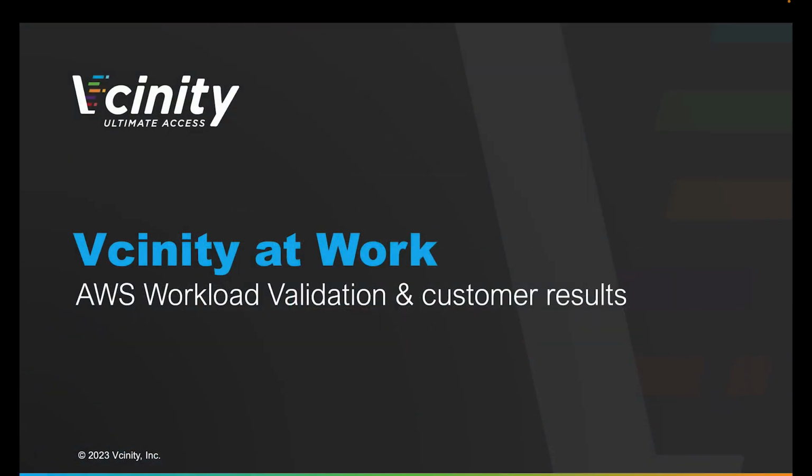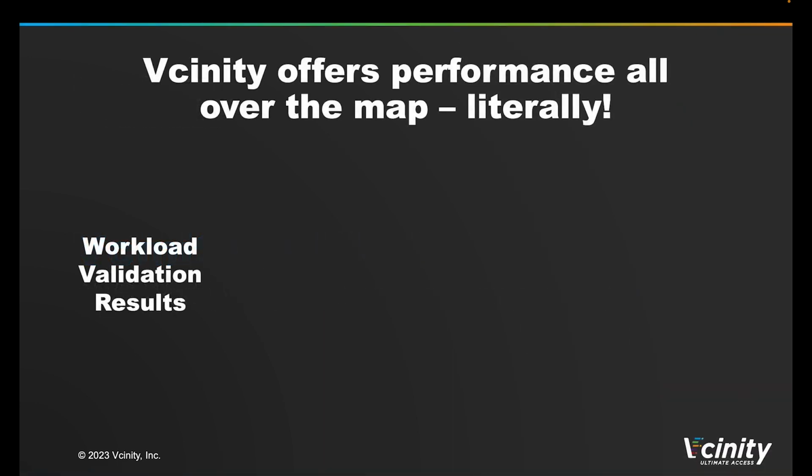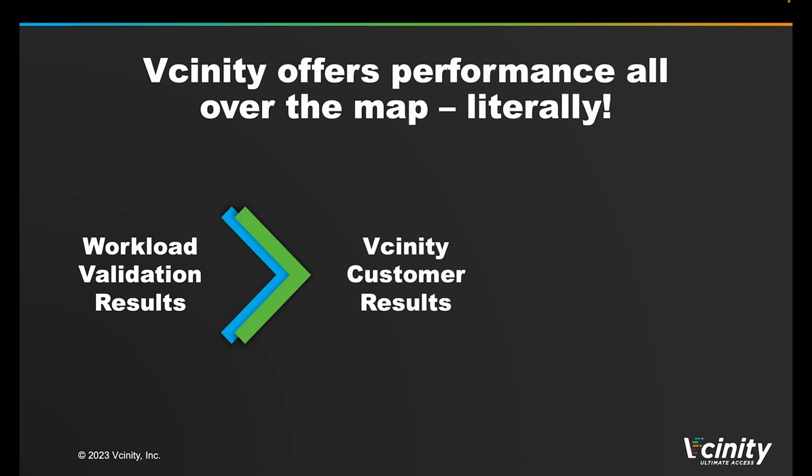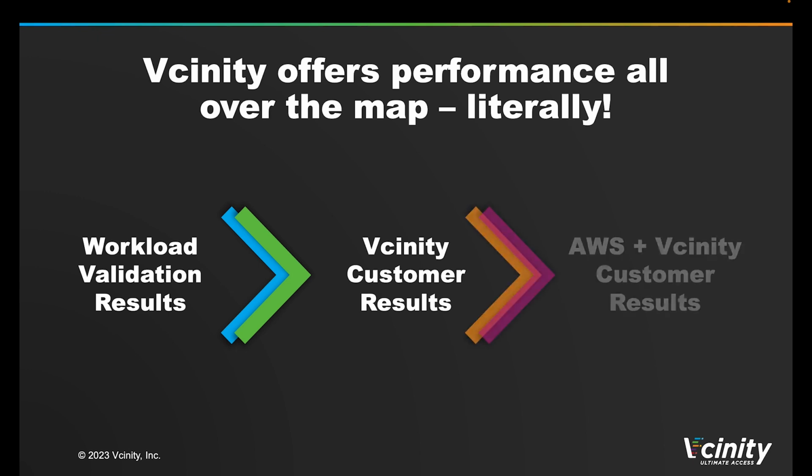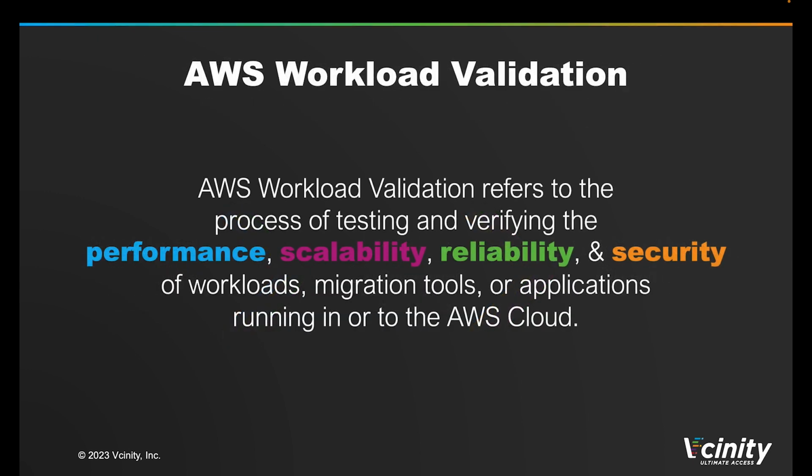Now that you've seen the value this can bring to customers and how it works and integrates with other technology, let's look at some real-world performance metrics. We'll be reviewing performance in a few contexts: AWS workload validation, as well as Vcinity customer results, and lastly, AWS plus Vcinity customer results. So you're probably familiar with this, but to recap, AWS workload validation refers to the process of testing and verifying the performance, scalability, reliability, and security of workloads, migration tools, or applications running in or to the AWS cloud.